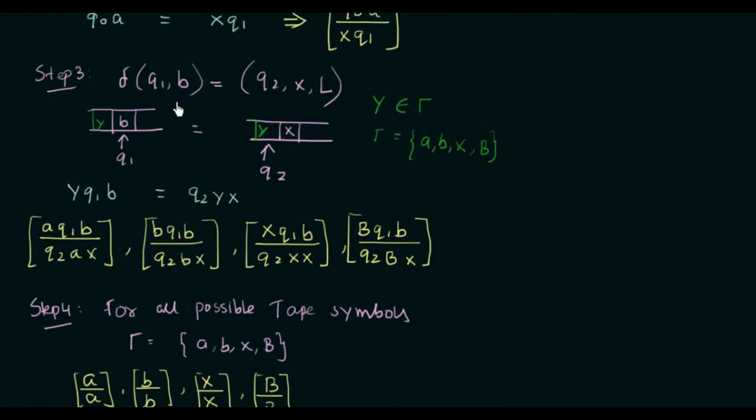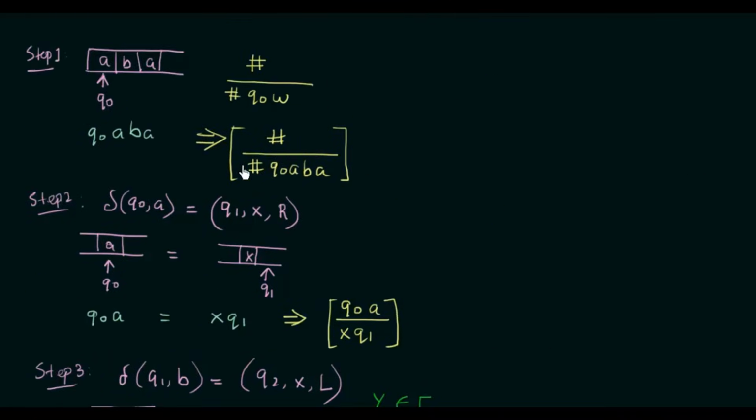So now let us try to find a solution to our PCP using the dominoes that we have obtained. I already taught you in the previous lecture how to solve it, and the first step is to find a domino in which the top symbol and the bottom symbol in the beginning are the same. If you look at the set of dominoes that we have in step 1, hash by hash Q0 ABA, and here there should be another hash which I missed out.